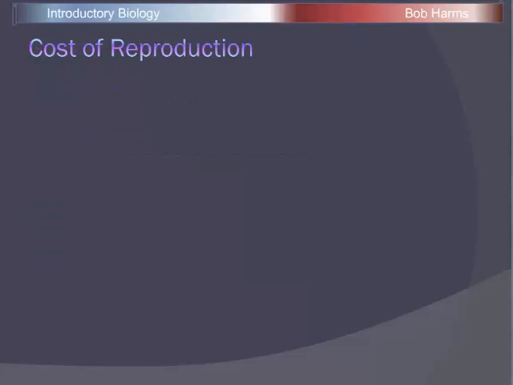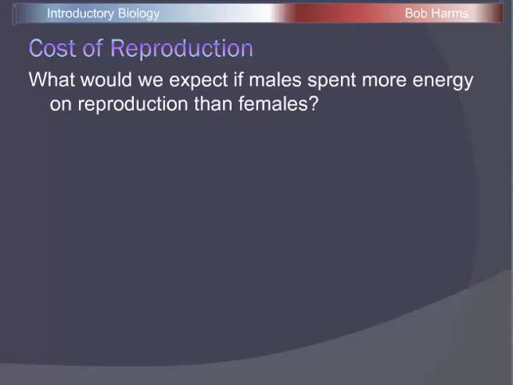Now, our whole story here with sexual selection is that it's about cost of reproduction. And if that's really true, if cost of reproduction is behind this, what would we expect then if we had males that were spending lots of energy to reproduce and females that had to spend relatively little? It was cheap. So for example, what if we had a species where males had a high cost of reproduction and females had a low cost? Well, if cost of reproduction is really driving this force, we would really expect a role reversal. We would expect maybe males to develop choosy behavior and females to develop some sort of specialized trait to attract the males.